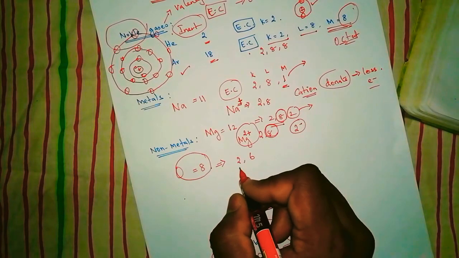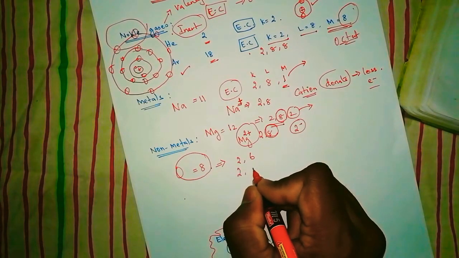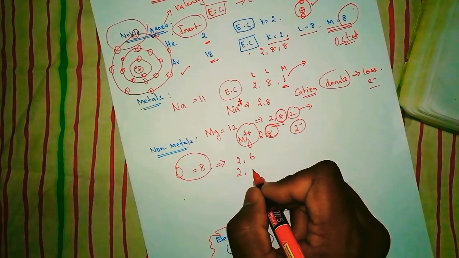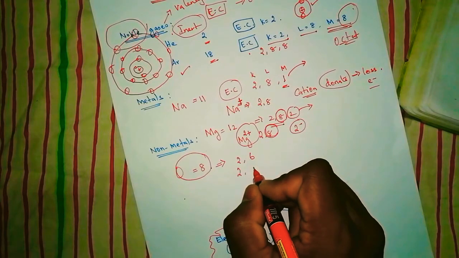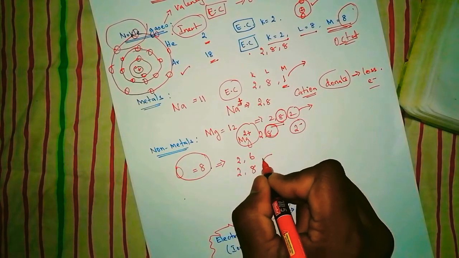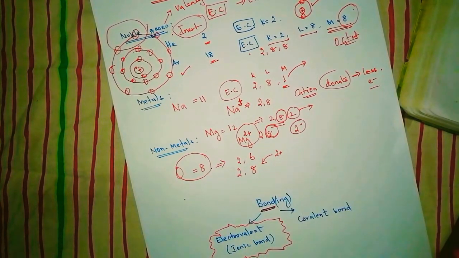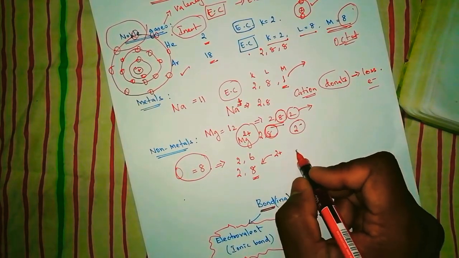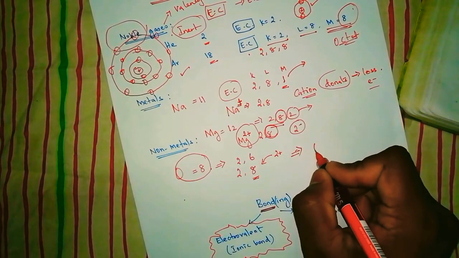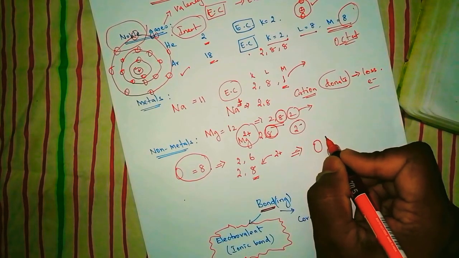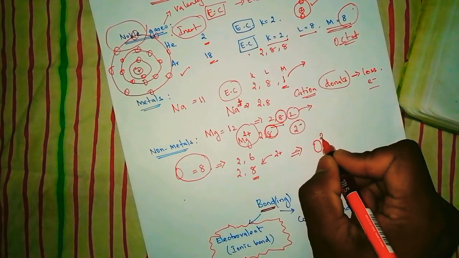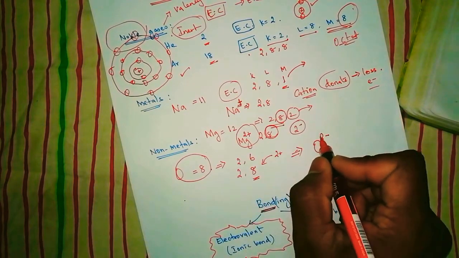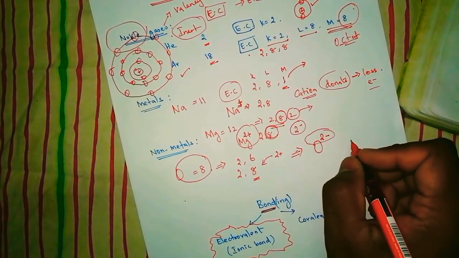Right? So once it is gaining some electrons from some other, how many electrons does it need to form an octet configuration? Yes, it needs 2 more electrons. So I write 8 here after getting 2 electrons. So what is the oxygen going to get now? Because it gained some electrons from someone, it becomes 2 minus. Why is it 2 minus? Because it gains 2 electrons from someone.